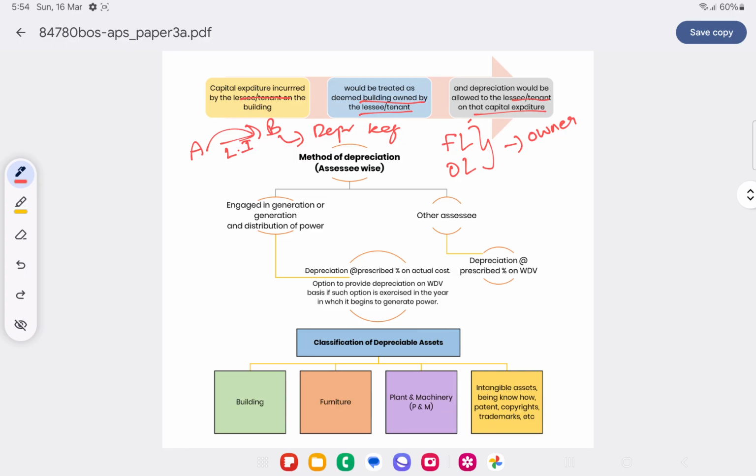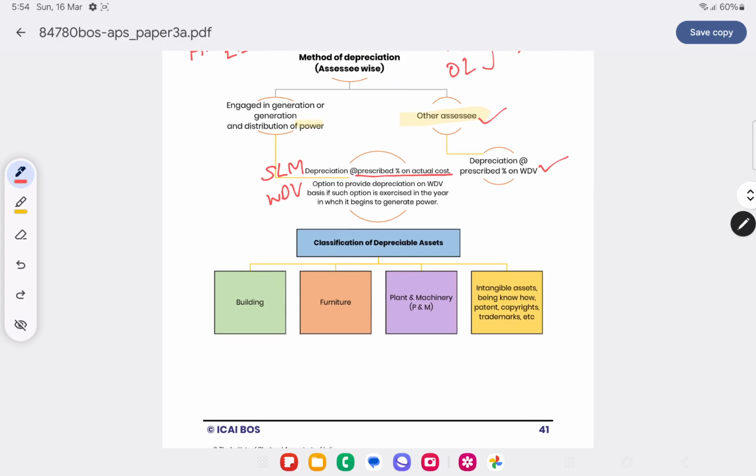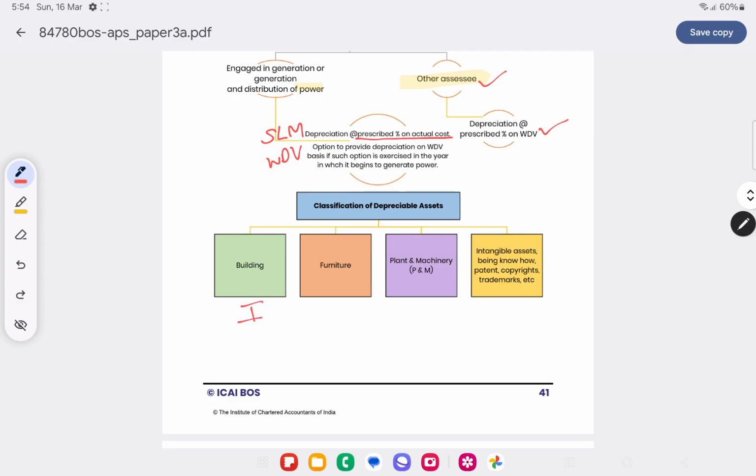Depreciation is classified into two, SSC wise. One who is engaged in the generation or distribution of power, and other SSC. Generation and distribution of power have the option to use either SLM, percentage of actual cost, or WDV. But other SSC can only use WDV. Classification of depreciable assets: they are classified into 4 classes: class 1 building, class 2 furniture, class 3 plant and machinery, and class 4 intangible assets.